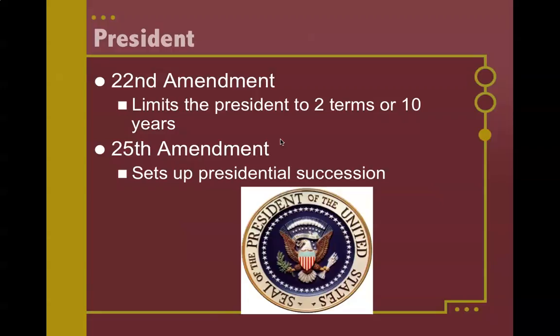Also, the 25th Amendment is important to understand. The 25th Amendment sets up the order of presidential succession so that if the president dies or is removed from office or resigns, then the job would go to the VP. After the VP, then it would go to the Speaker of the House. After the Speaker of the House, it would go to the President Pro Temp and the Senate. After the President Pro Temp and the Senate, it would go to the Secretary of State, and then the rest of the cabinet officials and the order in which their cabinet department was created.